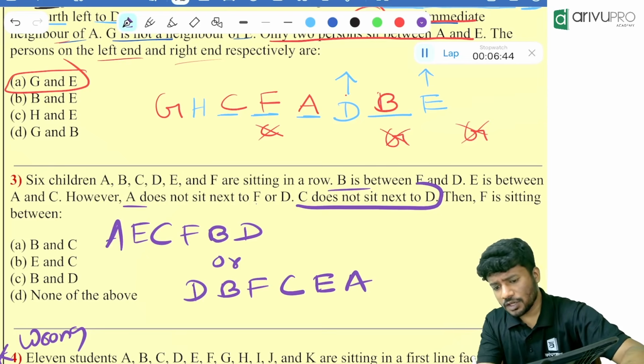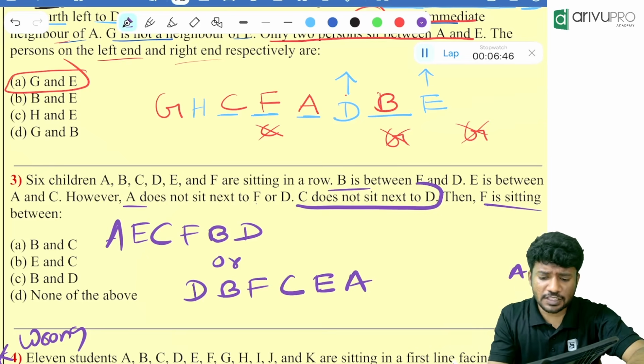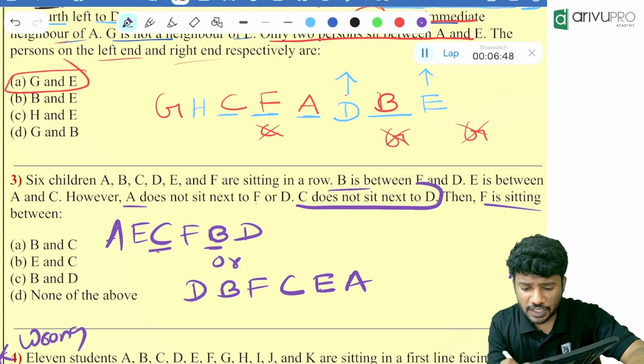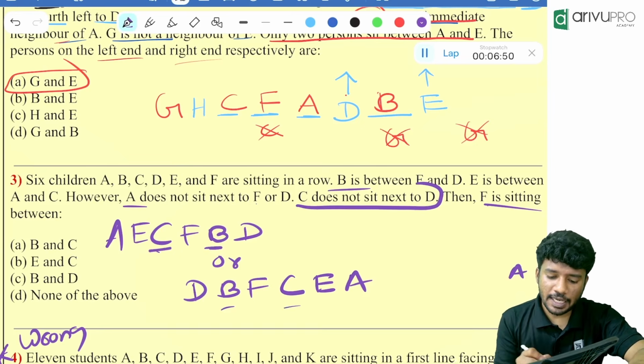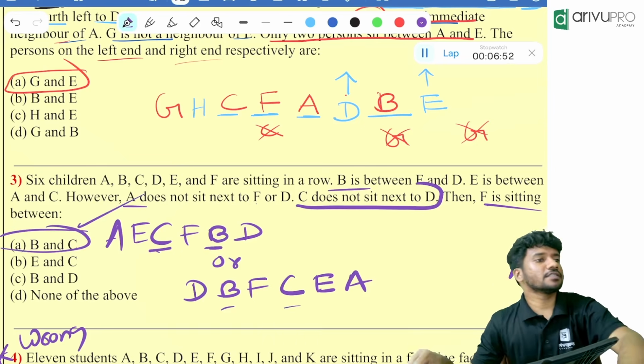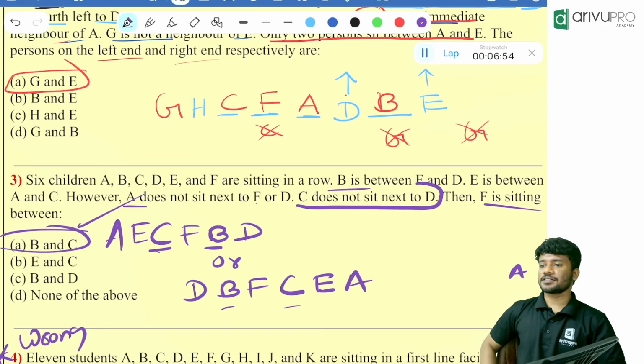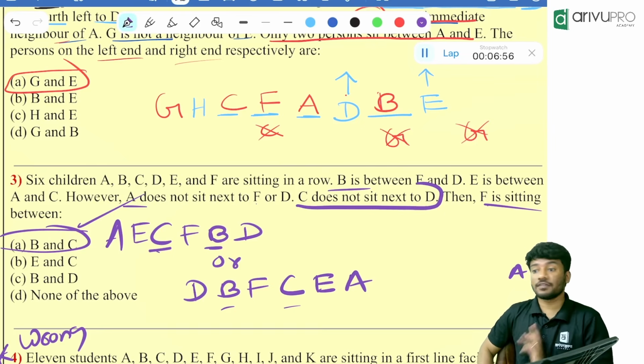Now tell me, F is sitting between what and what? C and B, or B and C. Either way, you are getting the answer. Option A is the answer. So that's the importance of having two pictures. Certain times, I told you, you will be lucky. Even if you draw one picture, you will get the answer. This is that type of question. Okay.